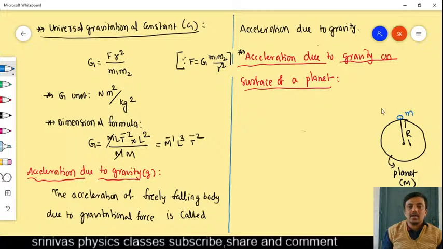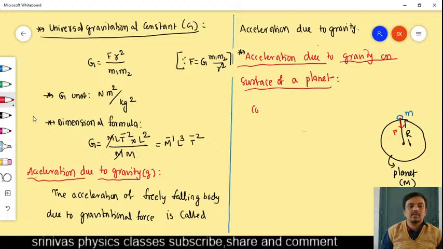Now this object is pulled down by the gravitational force with some force F. That force acts toward the center of the planet. Now what is the formula for that force?